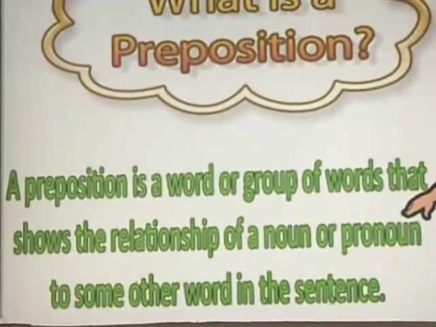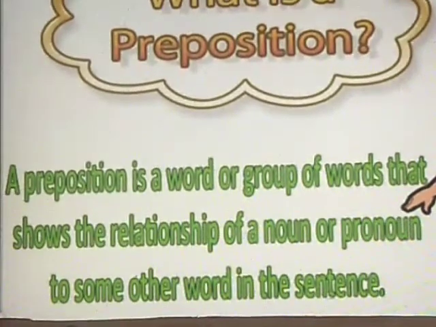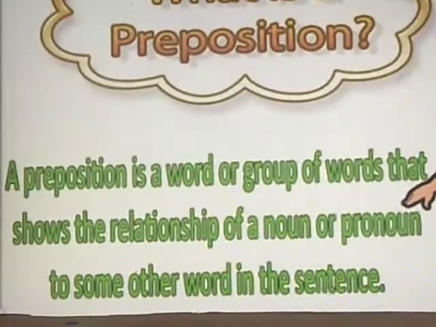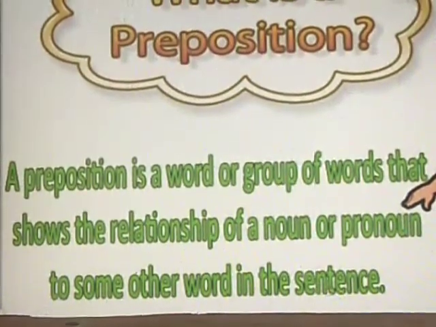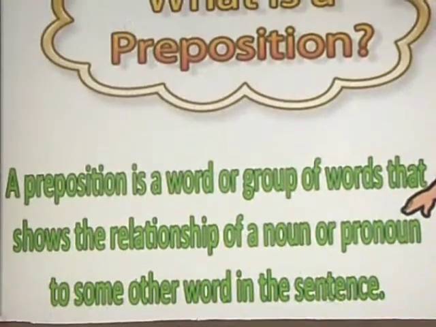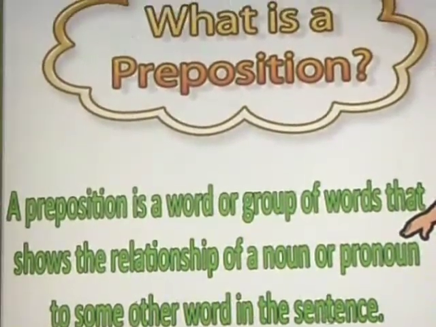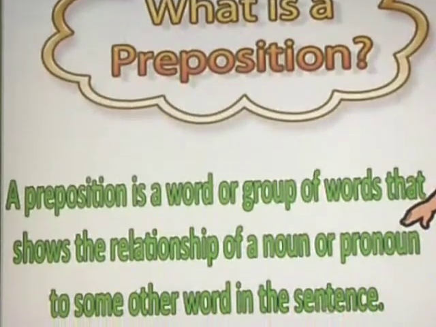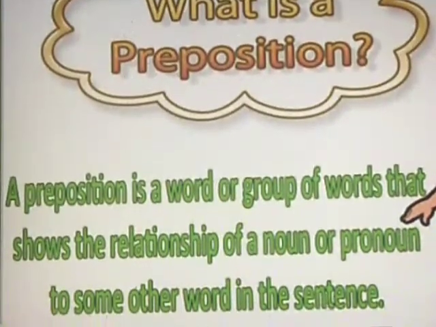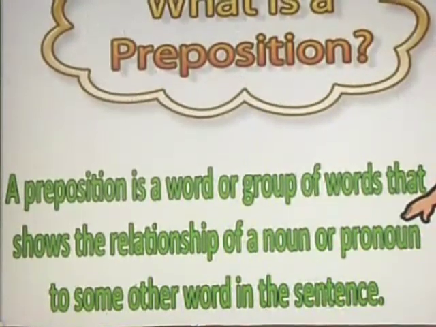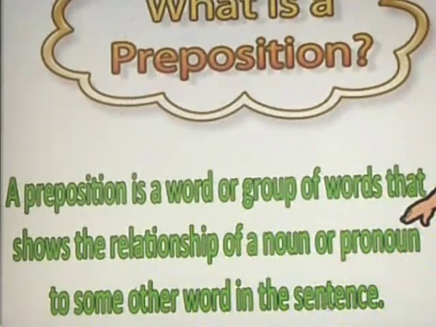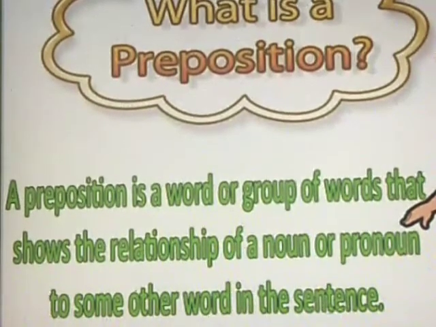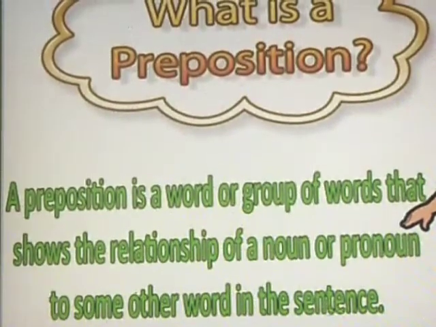Understood? So here the word preposition is a word which explains to us the relation between nouns, pronouns and other words. Clear? So let's read the definition. What is a preposition? A preposition is a word or group of words that shows the relationship of a noun or pronoun to some other word in the sentence. To make it simpler, it shows the position of the noun along with the other word. Clear? So now remember a word.